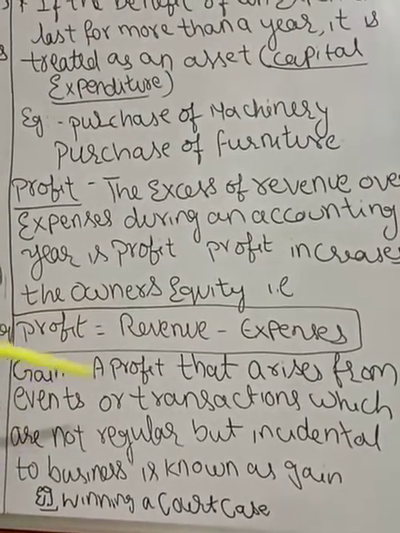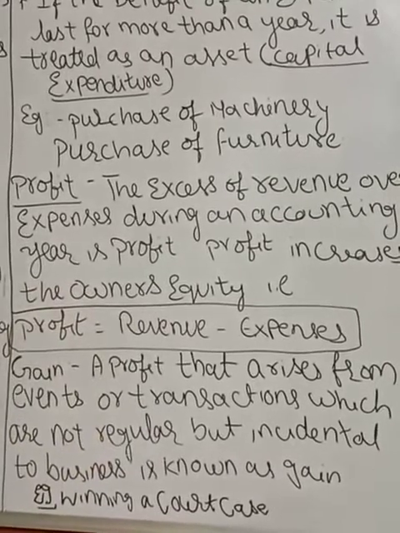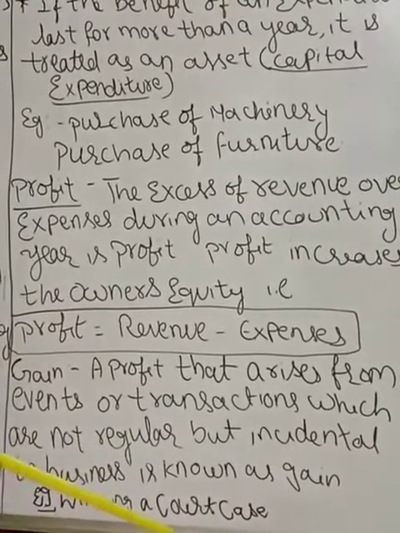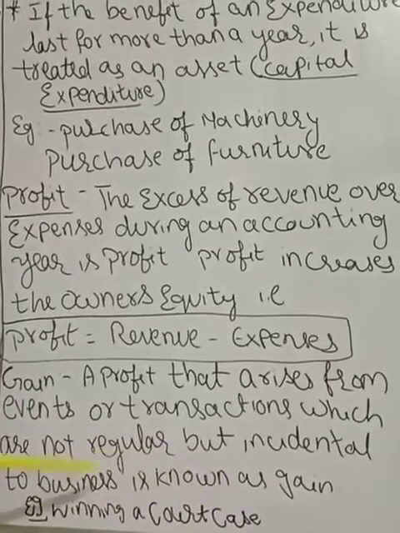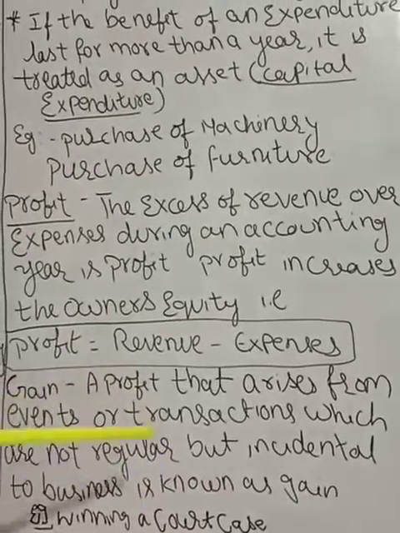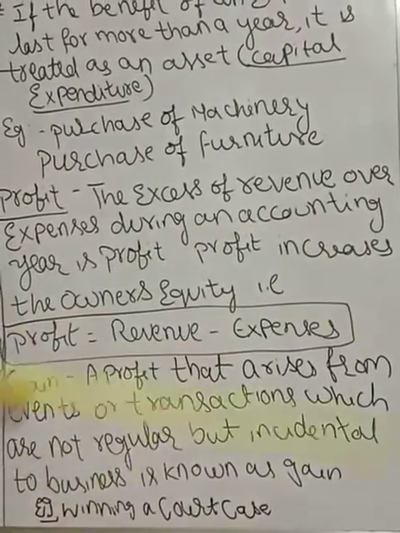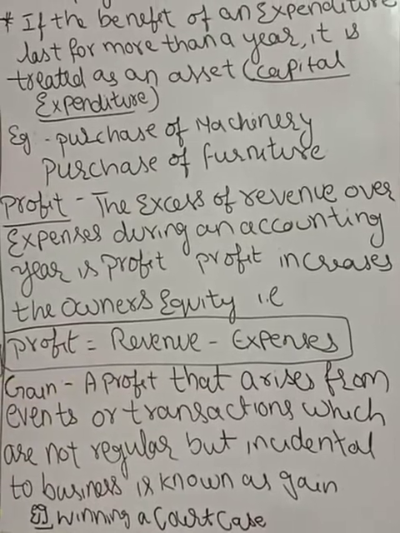Winning a court case, winning from a lottery, winning from card games, winning from a horse race, these are examples. All these are not regular. Here the income is not regular but it is incidental, and it is related to business. So that is called a gain.